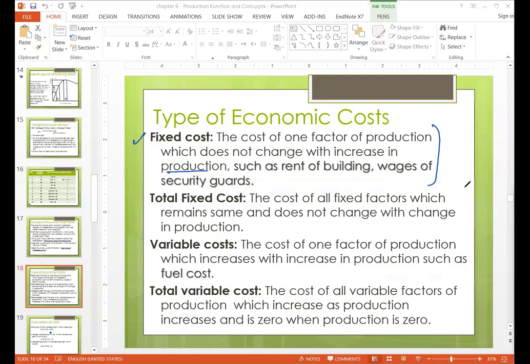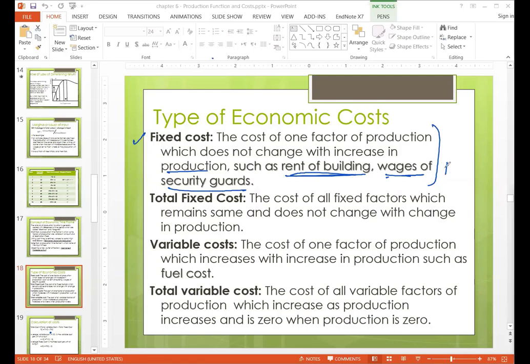For example, UMT has a limited building and they are increasing the number of students because they have a capacity to hold classes. So an increase in number of students means an increase in output, but still they are not increasing the land. So it means the rent of the building is the same, and their guards are not increasing, so the cost of security guards is the same.